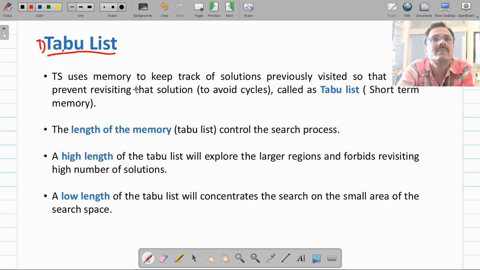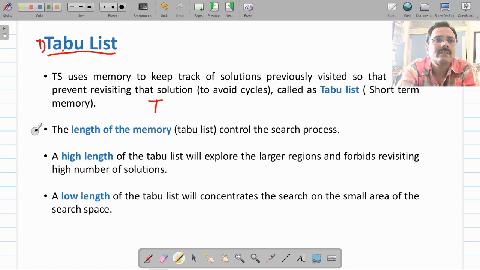Tabu list is a short-term memory, in which you store recently visited nodes, and we denote it by the symbol T. Since it stores recently visited nodes, you will be able to avoid cycles in your exploration, because if the same node or same set of nodes is selected again and again, that will form a cycle, and this tabu list takes care of avoiding it.